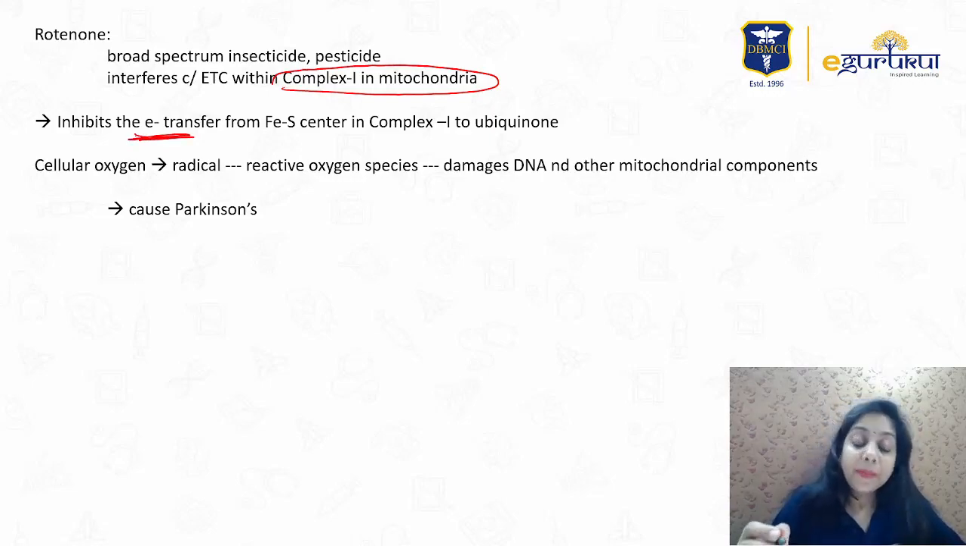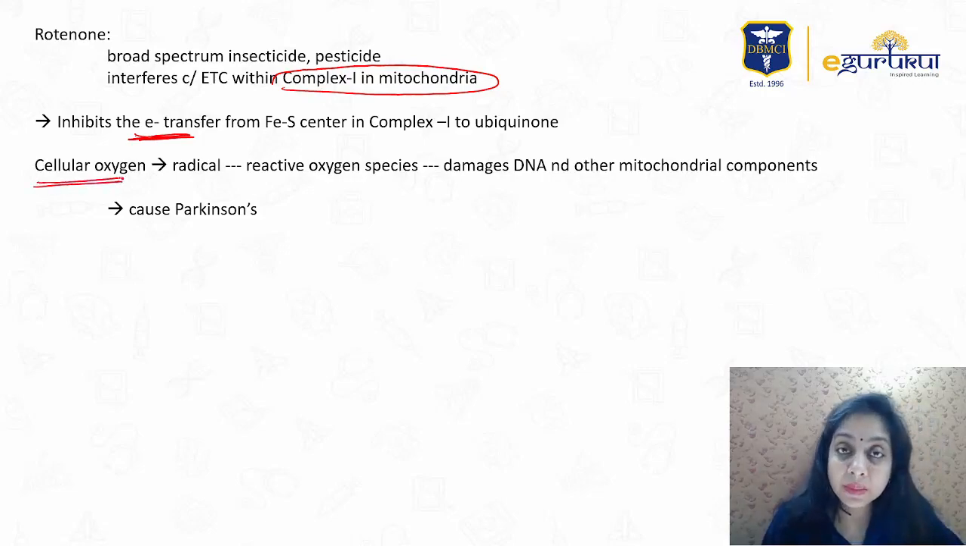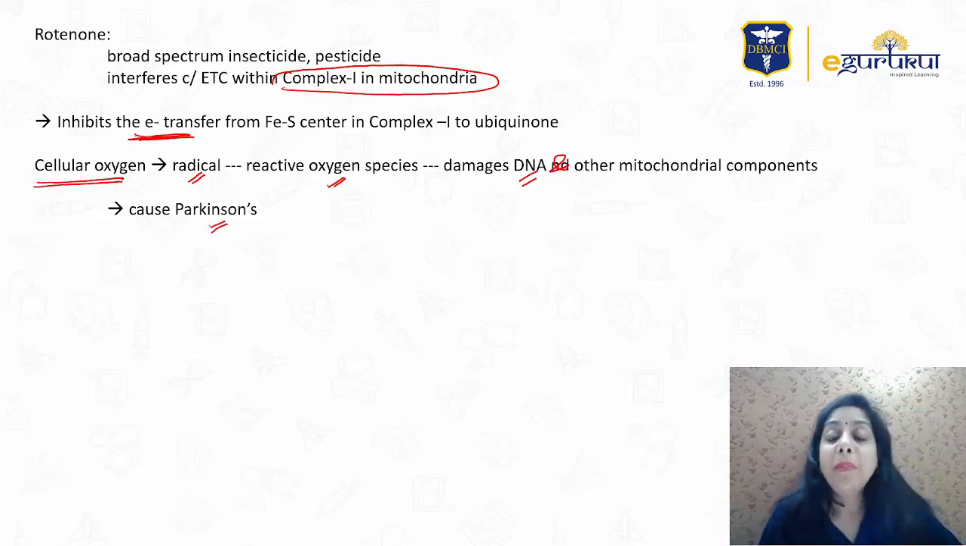right? Also, since electron transfer is inhibited, it also makes oxygen radicals, which are very reactive species, and it damages the DNA and another mitochondrial complex. Rotenone also causes Parkinson's disease. This is about the rotenone.